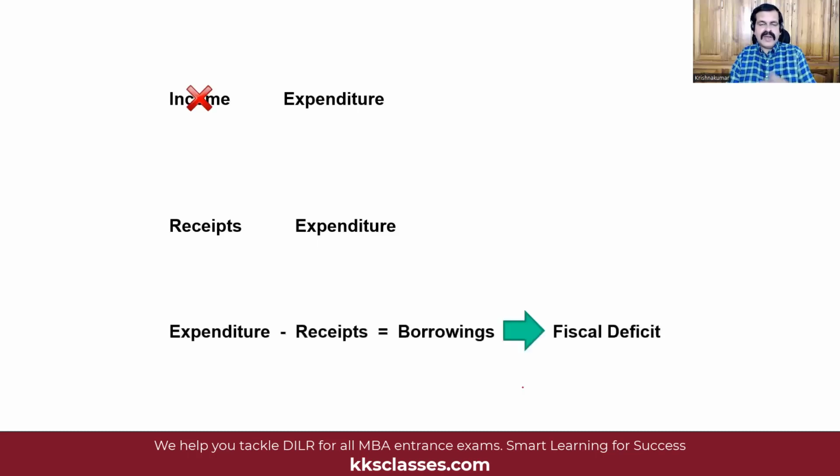Not necessarily. If you look at the governments across the world, the budgets of various countries, you would find that the expenditure is more than the income because the government spends a lot of money on wealth creation. We'll talk about that separately. So the expenses tend to be more than the receipts of the government. The difference between the expenditure and the receipts, the gap, has to be filled through borrowings. Now, you would have heard about this term fiscal deficit. What's fiscal deficit? Fiscal deficit is the extent of borrowings of the government of India or any government for that matter. We'll talk about fiscal deficit in more detail as we go along. So keep this in mind. This is a question which is asked during interviews.